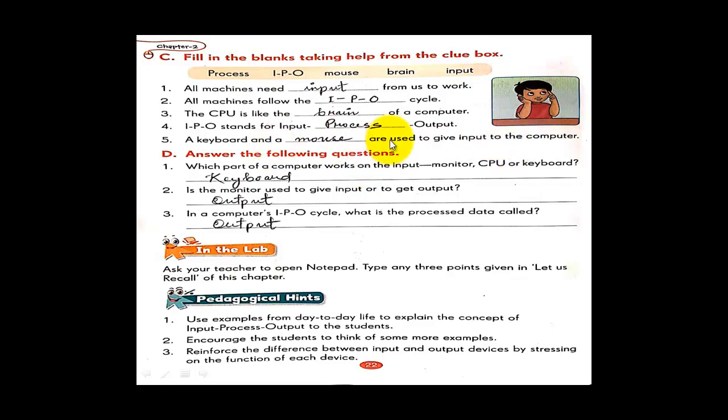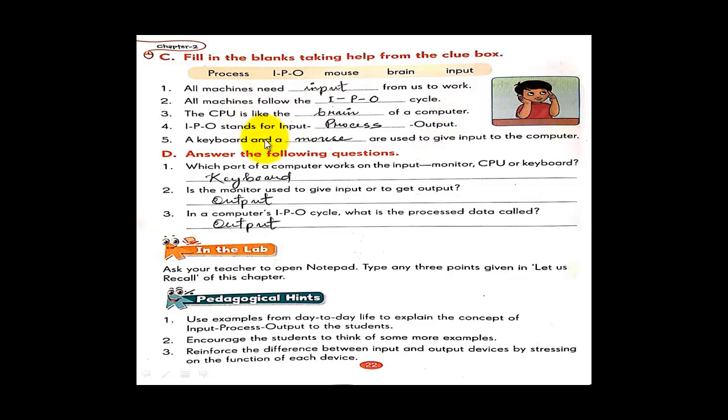When you see that any input device is used to give input to the computer, in number 1 a keyboard is already given here, and we can fill any other input device here, but what the question is saying is fill in the blanks taking help from the clue box. The clue box has the input device mouse. A keyboard and a mouse are used to give input to the computer. I hope till here you have understood clearly.